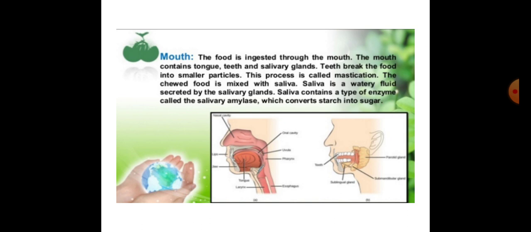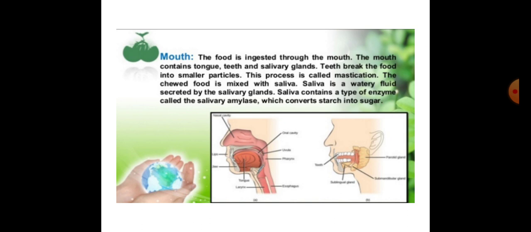The process of taking food into our body through our mouth is called ingestion. After taking food, we chew it with our teeth and break it into small pieces.